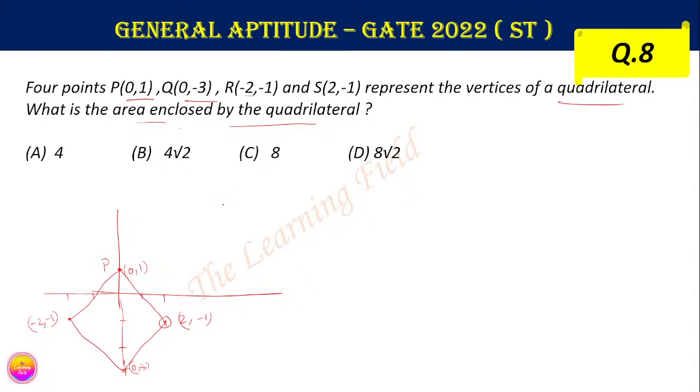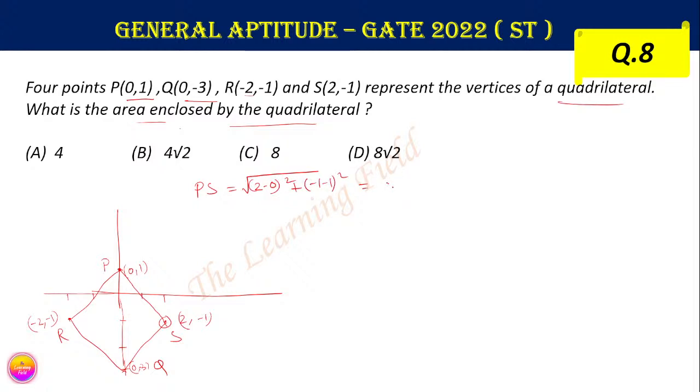This is P, this is S, 0, minus 3 is Q, and minus 2, minus 1 is R. Now we first find the length of the sides. So PS is equal to the square root of (2 minus 0) squared plus (minus 1 minus 1) squared.